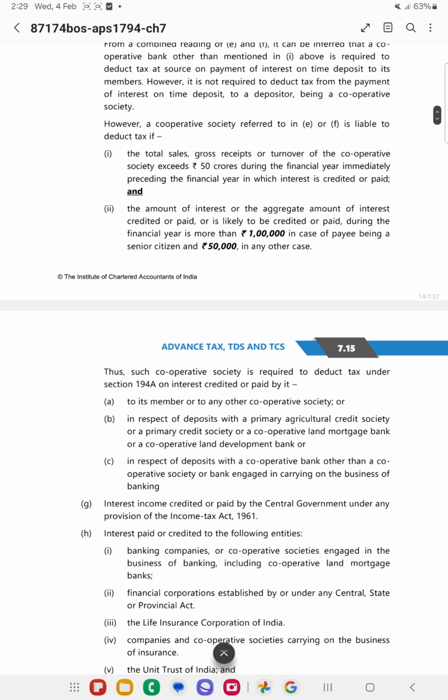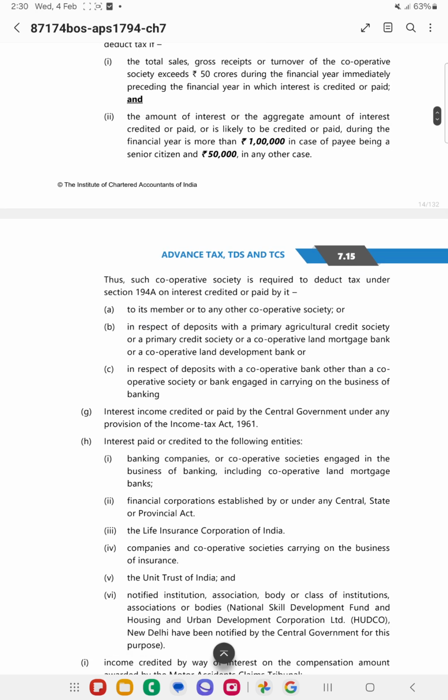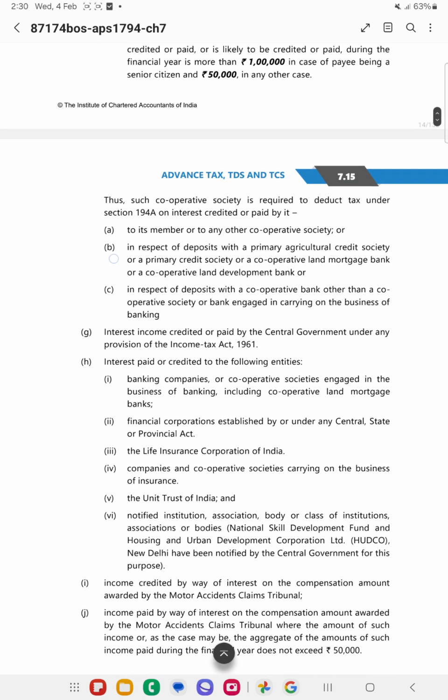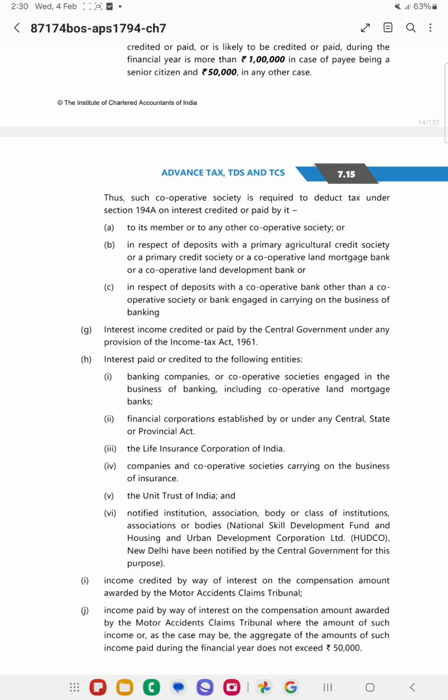If such a cooperative society is deducting the TDS, then it needs to deduct the TDS in respect of the interest credited or paid by it to its members or any other cooperative societies in respect of the deposits with the primary agricultural credit society or a primary credit society or a cooperative land mortgage bank or a cooperative land development bank, or in respect of the deposits with the cooperative bank or other than cooperative society or bank engaged in the business of banking.